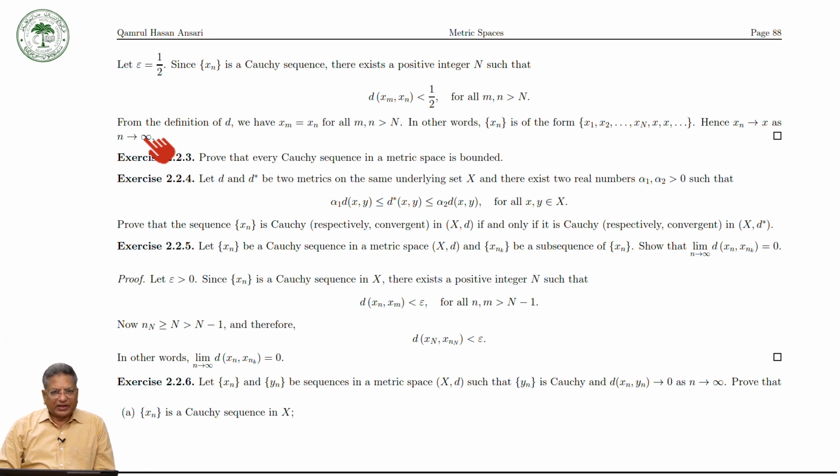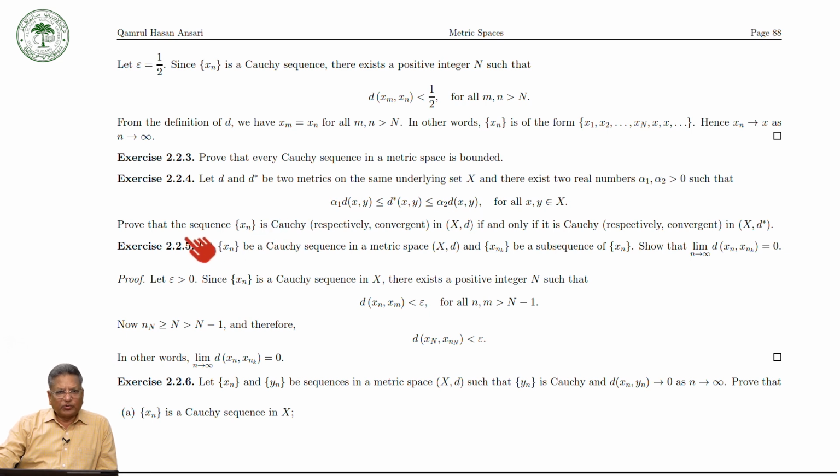Another exercise: let d and d star be two metrics on the same underlying set X, and suppose there exist two real numbers alpha 1, alpha 2 greater than 0 such that alpha 1 d(x, y) is less than or equal to d star(x, y), which is less than or equal to alpha 2 d(x, y).